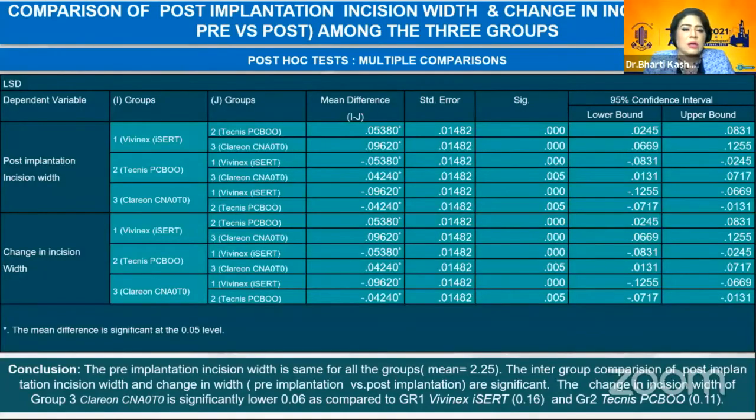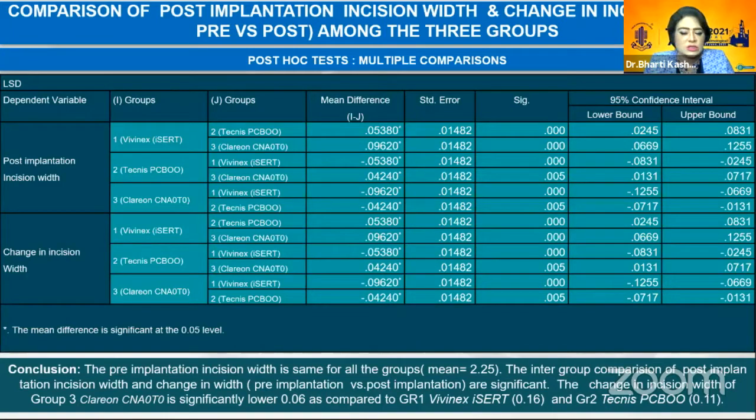This is the comparison of post-implantation incision width and change in incision width pre versus post among the three groups. The post hoc analysis was done, multiple comparison, and it was found that the pre-implantation incision width is the same for all the groups, mean 2.25. The intergroup comparison of post-implantation incision width and change in width, pre-implantation versus post-implantation, are significant.